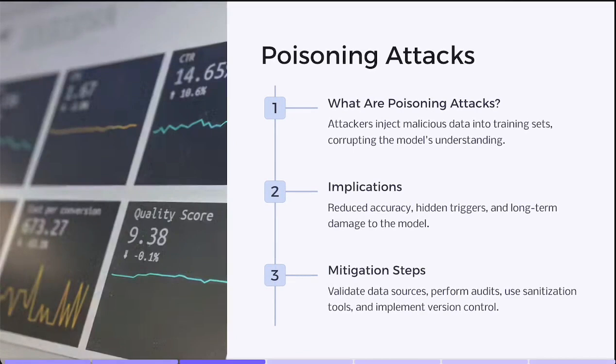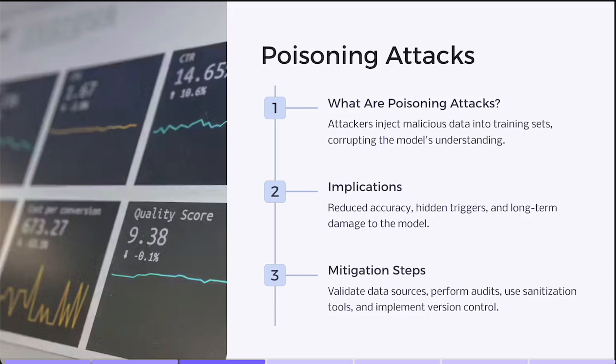These occur during the data collection or pre-processing stages, where an attacker subtly injects malicious or misleading data into your training data set. Over time, this poison can corrupt your model's understanding of the world. For example, let's say you are building a generative image model. Attackers insert thousands of slightly altered images labeled incorrectly, for instance, calling dogs cats. So your model eventually learns the wrong associations.